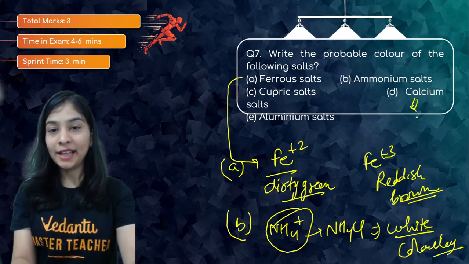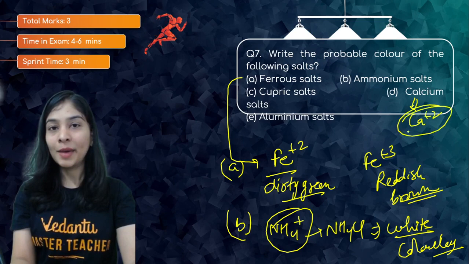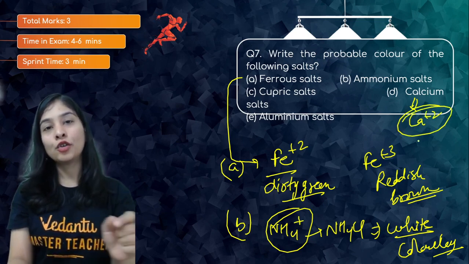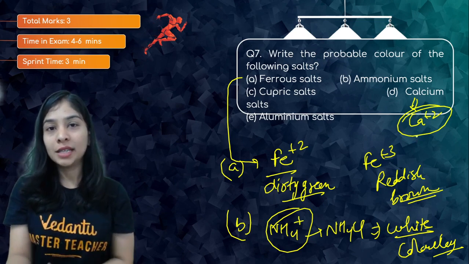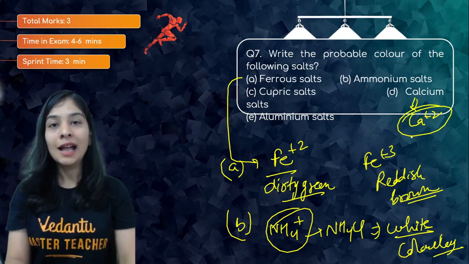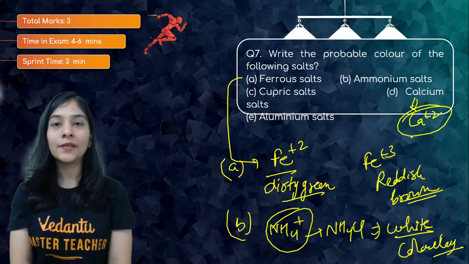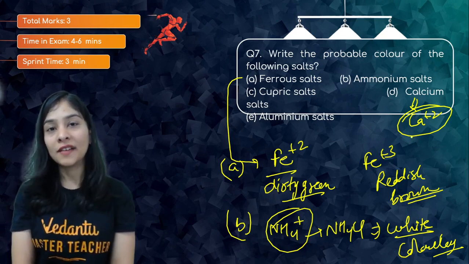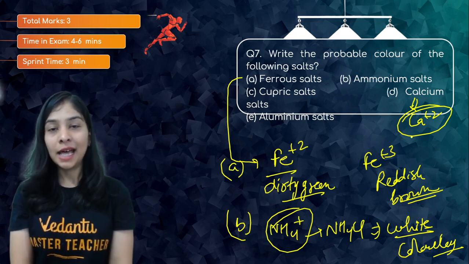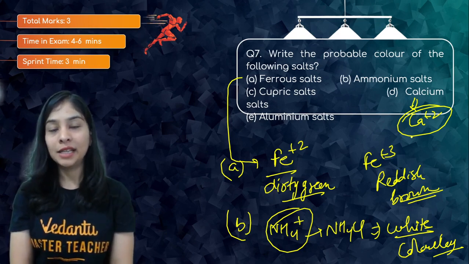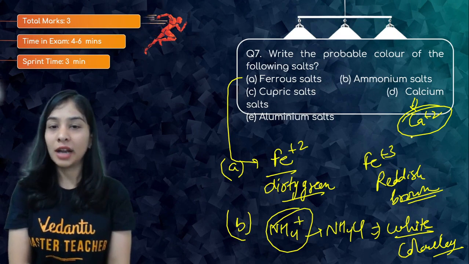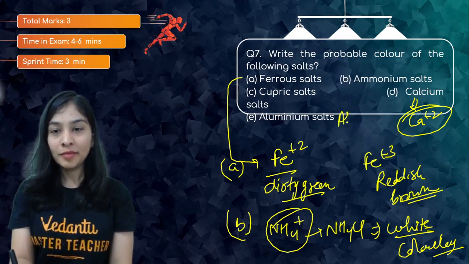You see that calcium is a main group element, because it is group 2. Groups 1 to 2 and 13 to 17 are basically the main group elements, because they have an incomplete valence shell. Calcium won't give any colored ion, so you can say white or colorless. Same as aluminium, that's my group 13. Colorless, that is white.